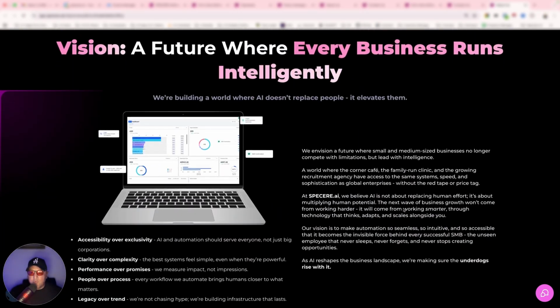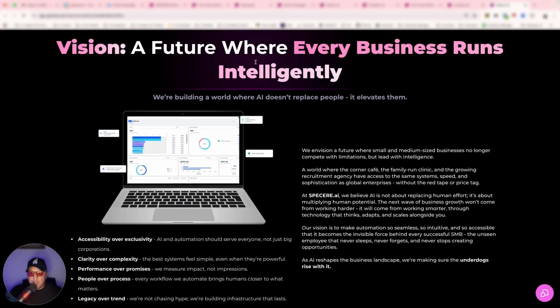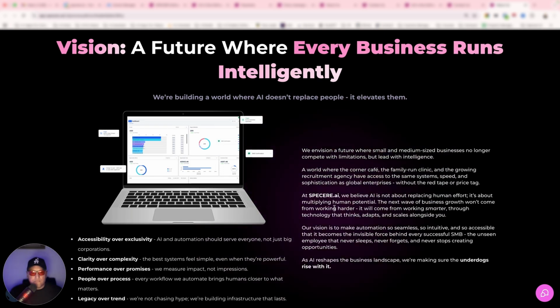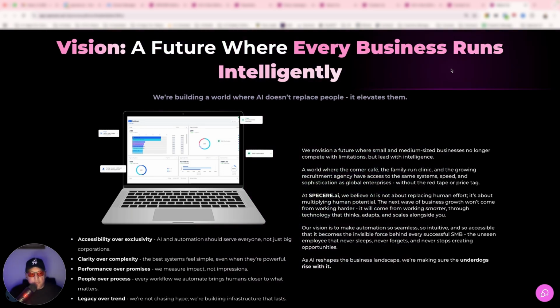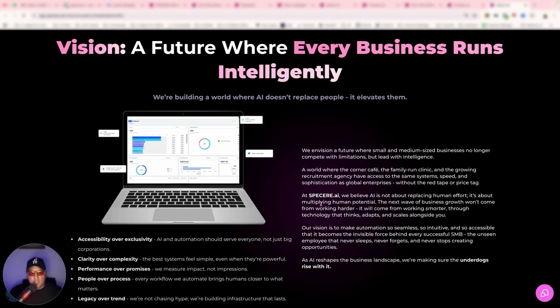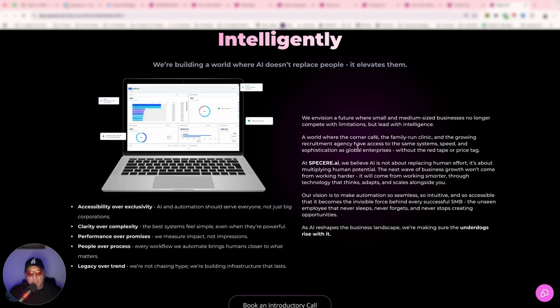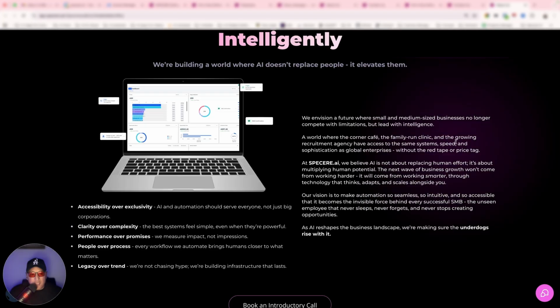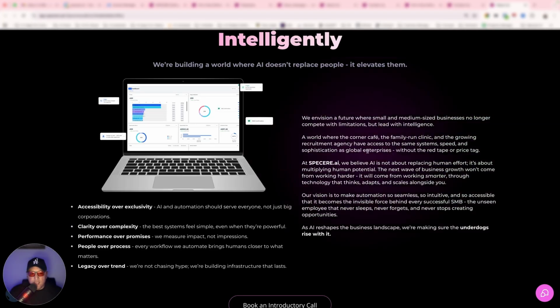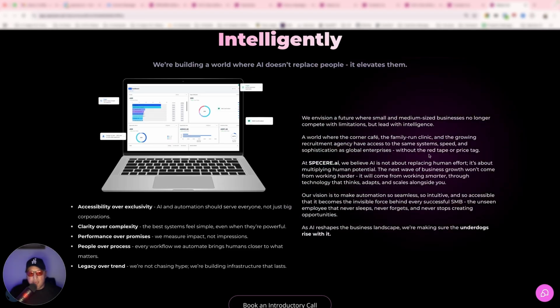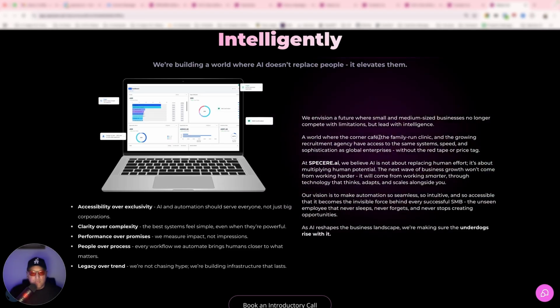Again, first one was our mission. The next one is our vision, right? So we break it down there. Vision: a future where every business runs intelligently, right? So I'll read this little one here. A world where the corner cafe, the family run clinic, and the growing recruitment agency have access to the same system, speed, and sophistication as global enterprises without the red tape or price tag.